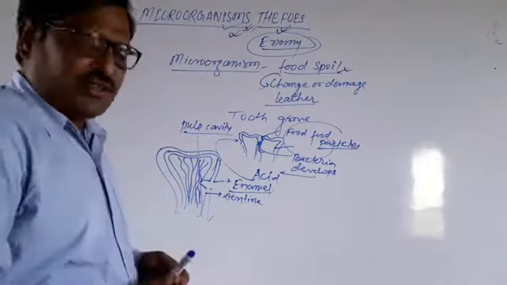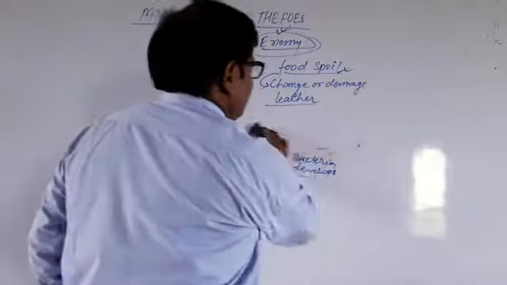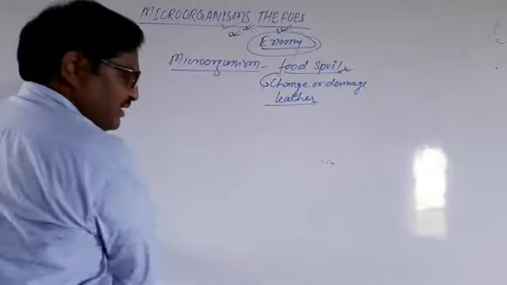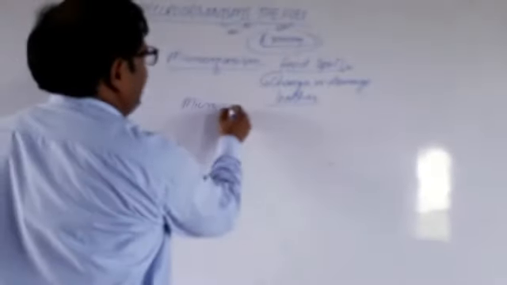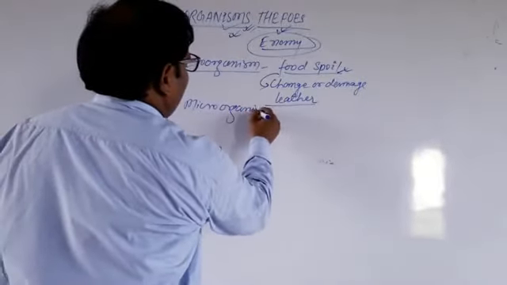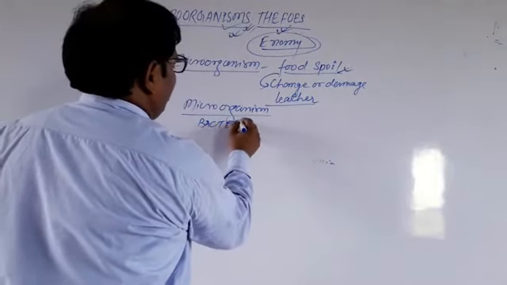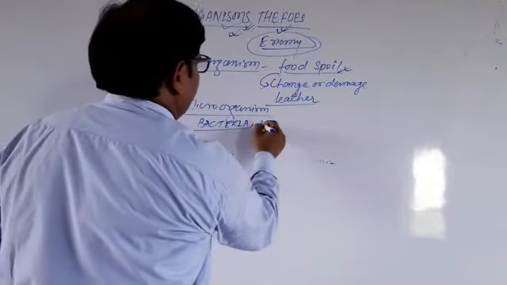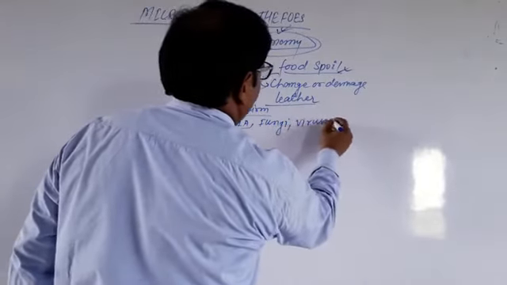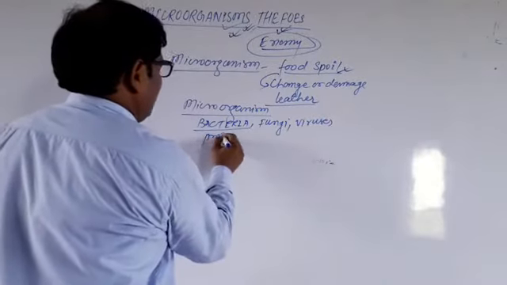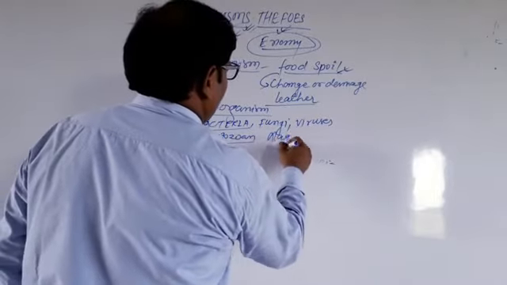Now, in the course of disease, what happens? As the name clearly tells, microorganisms have different types: bacteria, fungi, viruses, protozoans, and algae.